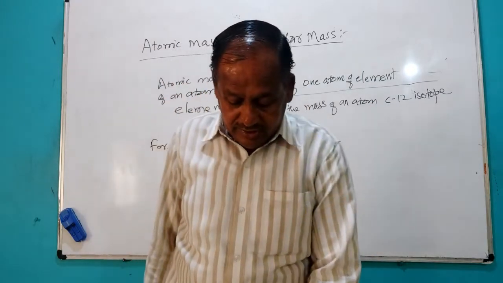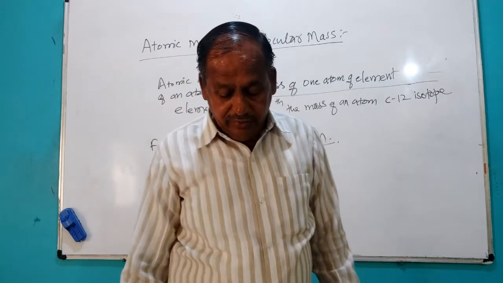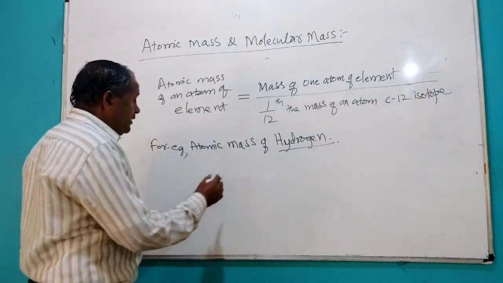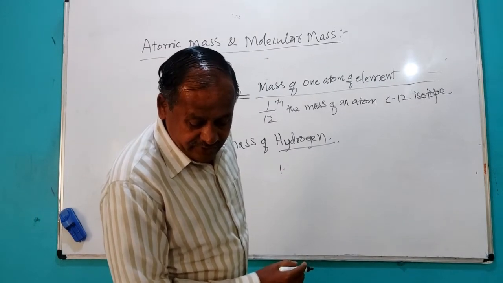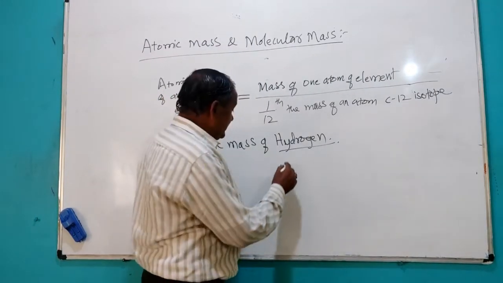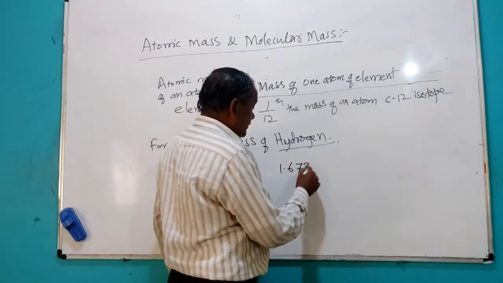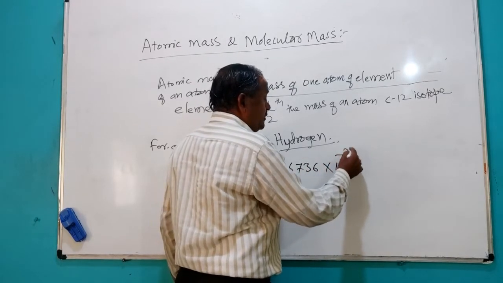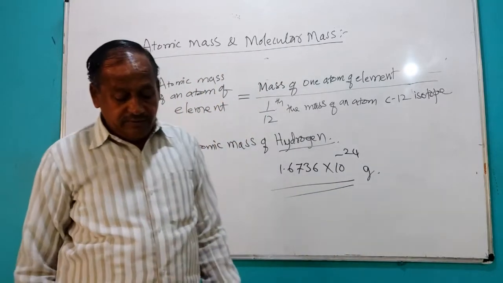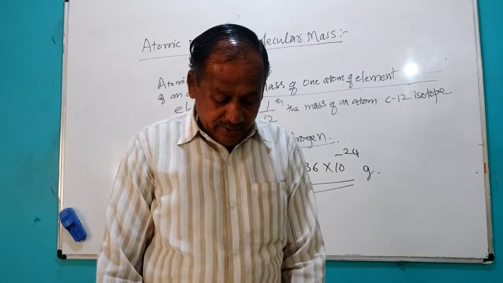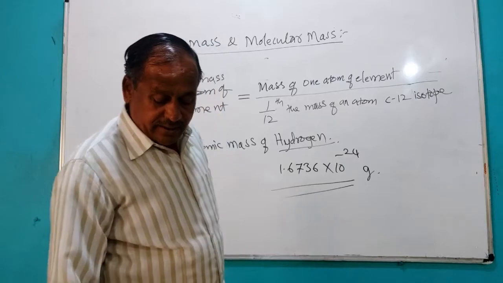So the mass of one atom of hydrogen comes to nearly 1.6736 into 10 to the power minus 24 gram. So this is the mass of one atom of hydrogen.